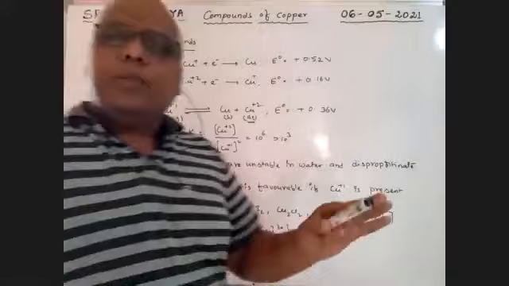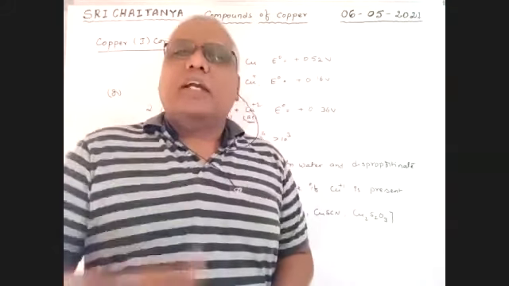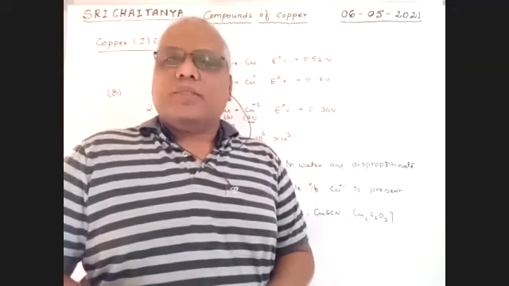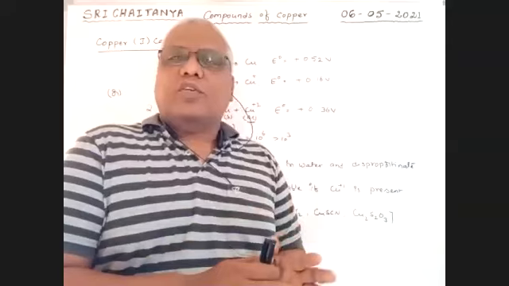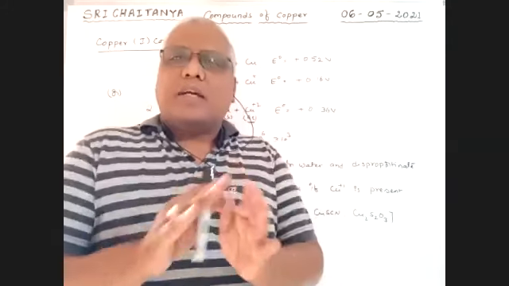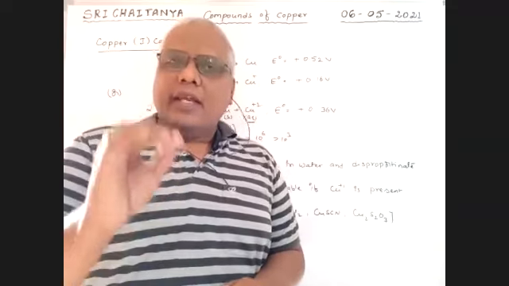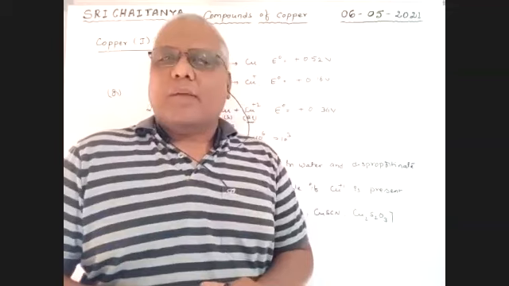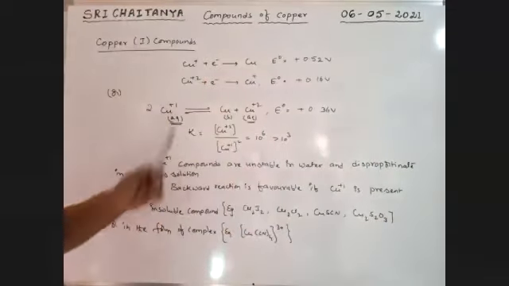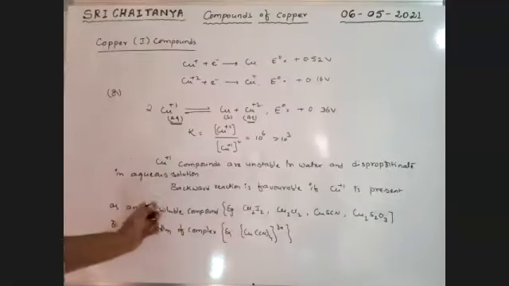So in water, only Cu+2 compounds exist, not Cu+1 compounds. Therefore, Cu+1 compounds are unstable in water and disproportionate in aqueous solution.